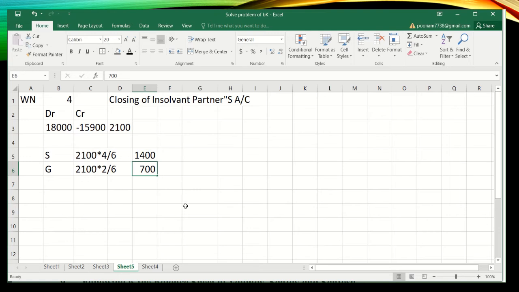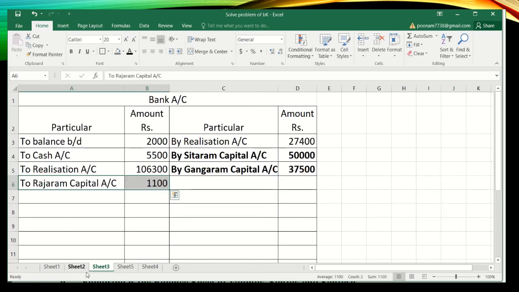So what will be the journal entry? Sitaram account debit, Gangaram account debit to Rajaram account. This will be the journal entry for the final settlement of the insolvent partner. So the insolvent partner will be on the credit side and the solvent partners will be on the debit side. So you can see, students, how I have done.